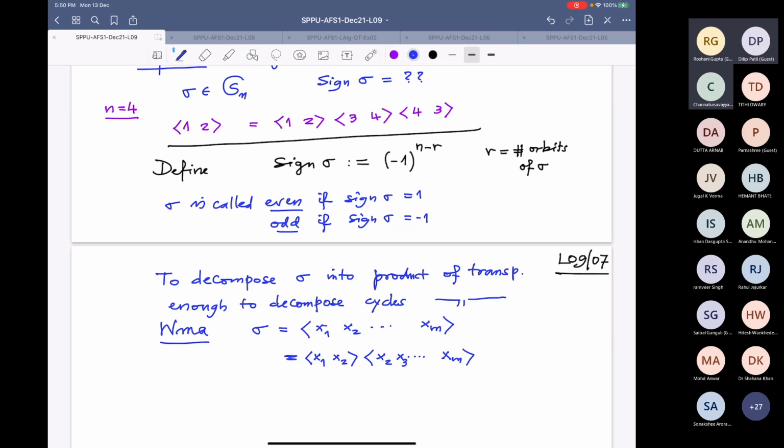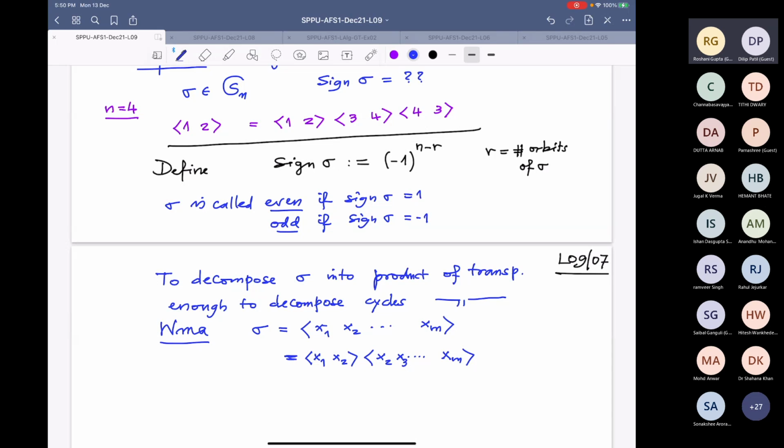The only common element is x2 here. The images of x3 till xn minus 1 will not be affected, since they are fixed here. The only problem comes when I apply both sides on xn. So xn goes to x2 and then x2 goes to x1. That is correct here: xn goes to x1.